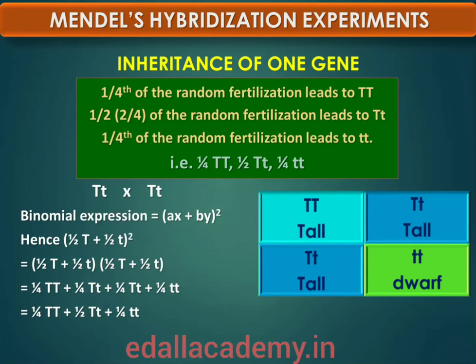The phenotypic ratio is 3 is to 1, but the genotypic ratio is 1 is to 2 is to 1. The 1/4, 1/2, 1/4 ratio of capital T capital T, capital T small t, small t small t is mathematically condensable to form a binomial expression, that is (ax plus by) square, that has the gametes bearing genes capital T or small t in equal frequency of 1/2. The expression is expanded as given below. Refer to it, that is very clearly given.